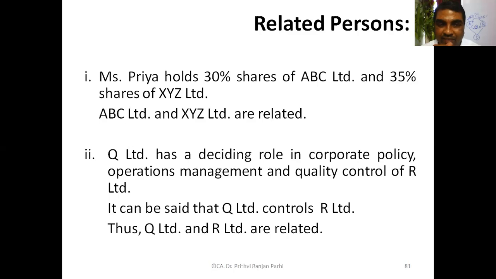Right? Then a person or company is deciding the role in corporate policy, operation management, and quality control of R Limited. That means one company is controlling another company. It can be said that Q Limited controls R Limited. So directly it is controlling. Q Limited and R Limited are related. If one company is controlling another company, then they are also related.